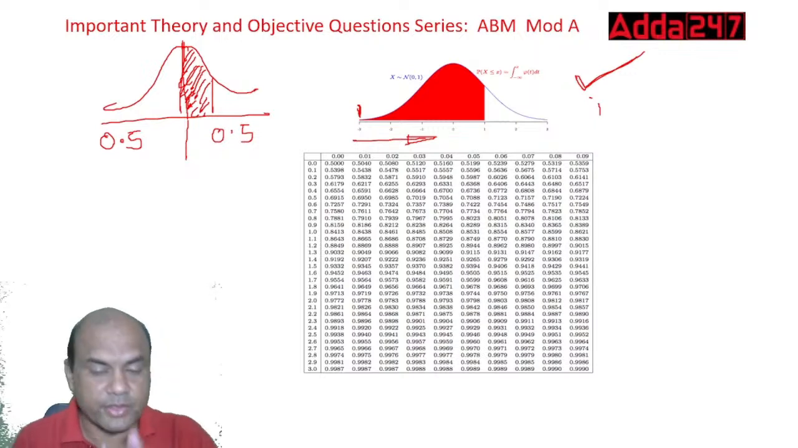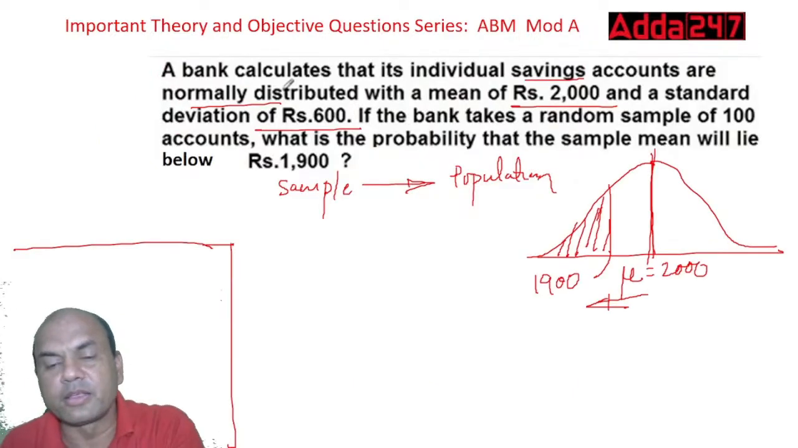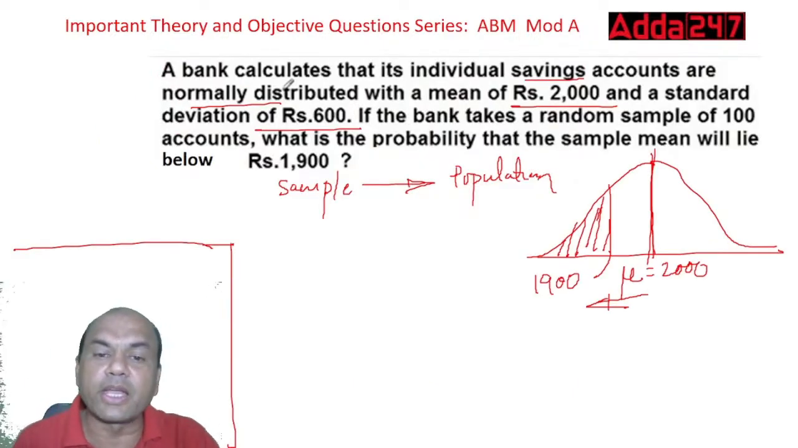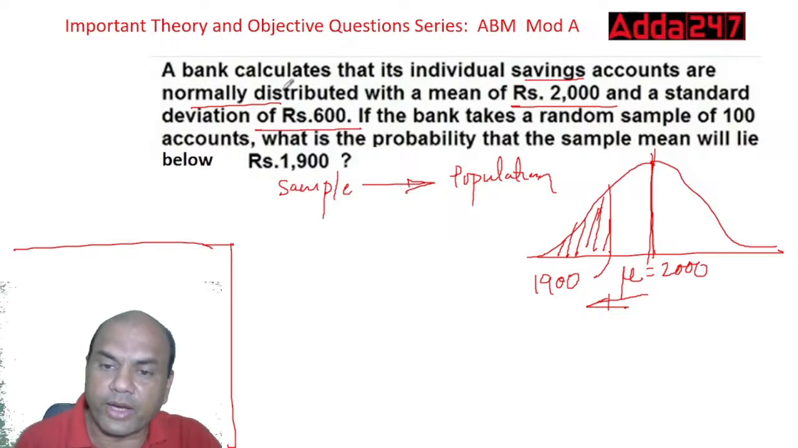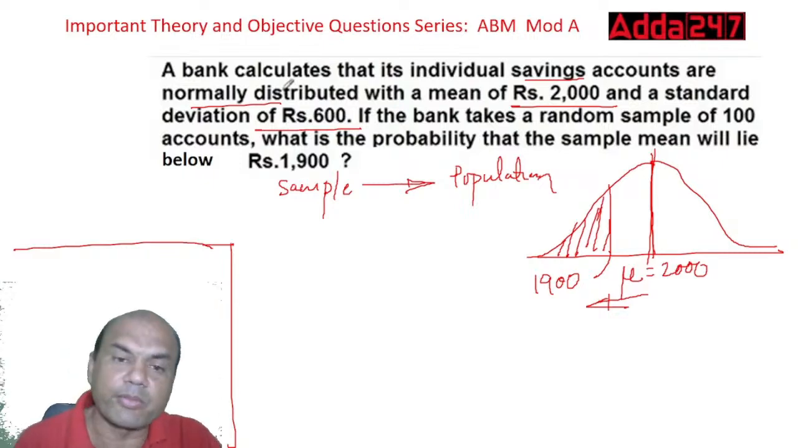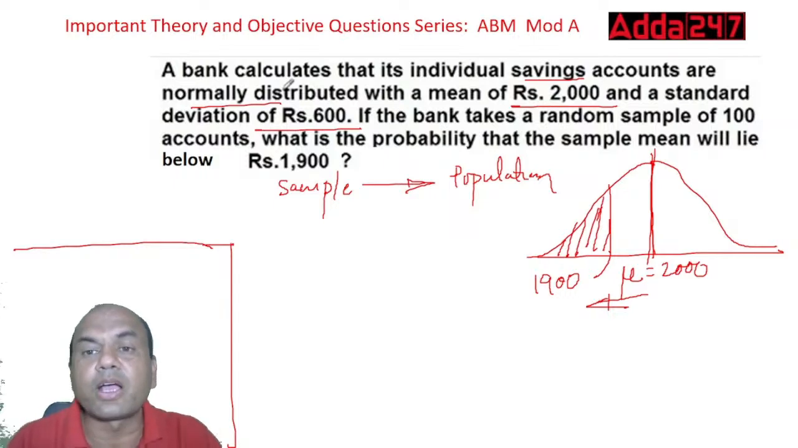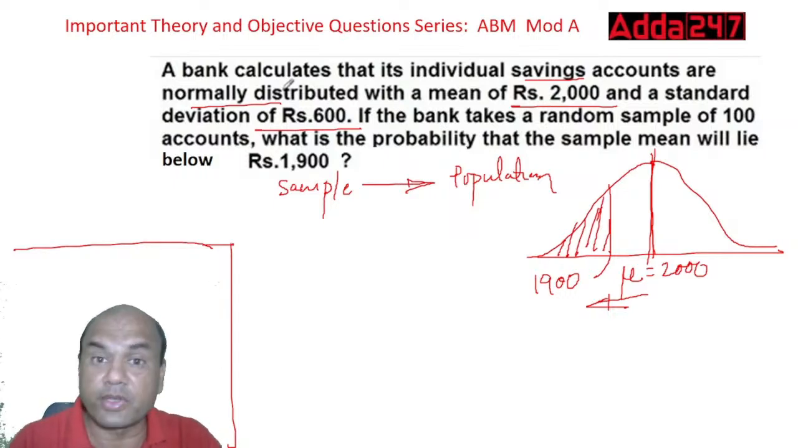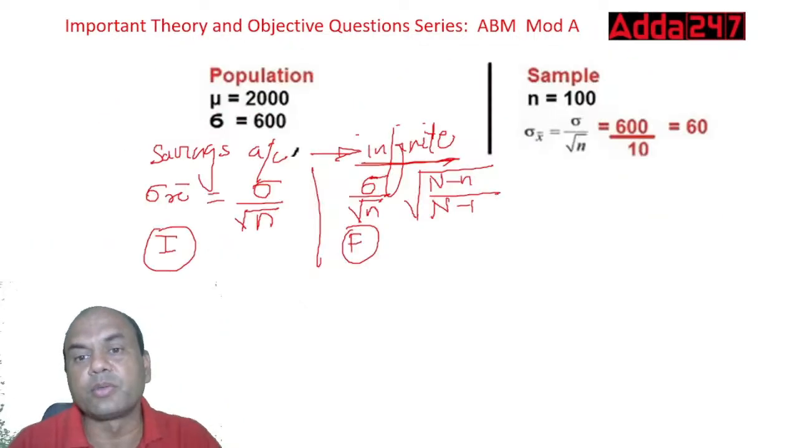So now what have they given? They have given that we want it below 1900. So we want this area. So for finding this area, this means what? This is a probability. The answer which you get is the probability over here. For getting this probability, you need to find out the Z value. Without Z value, you can't get the probability. Okay, so now look at this numerical.